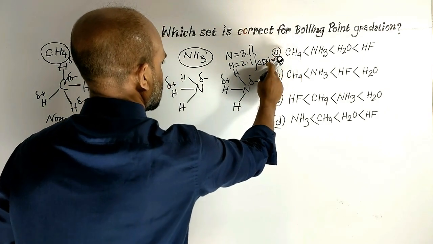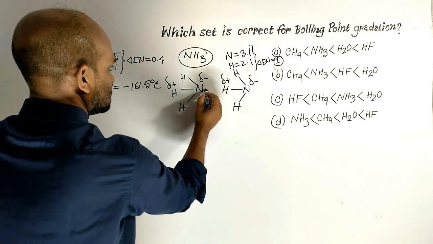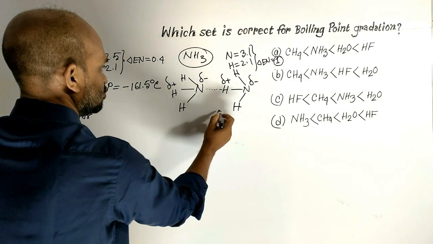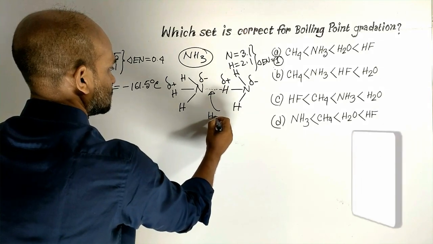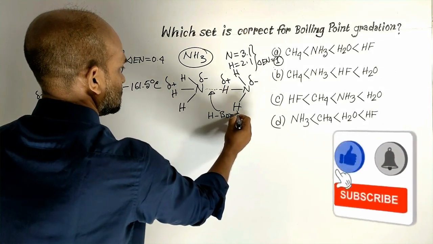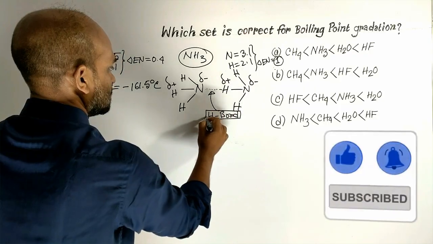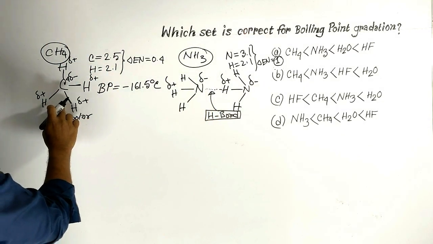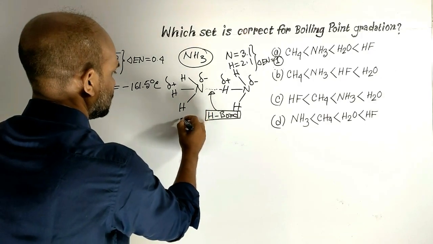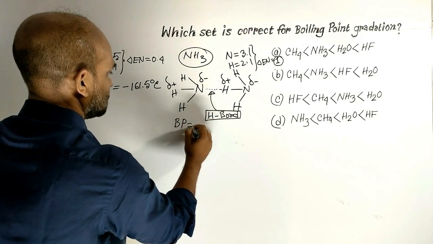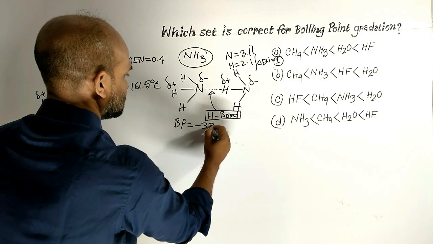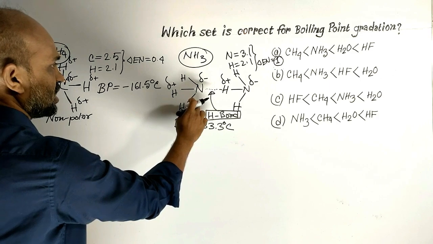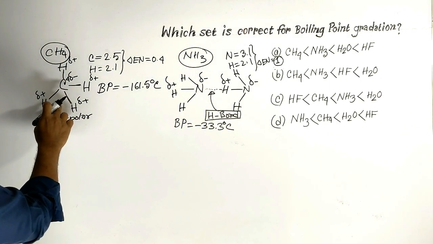Here the electronegativity difference is just 1. So in this case an intermolecular hydrogen bond is formed. Due to this hydrogen bond, the boiling point will be a bit higher compared to methane, and here the boiling point is minus 33.3 degrees Celsius. That is, the boiling point of ammonia is greater than methane.